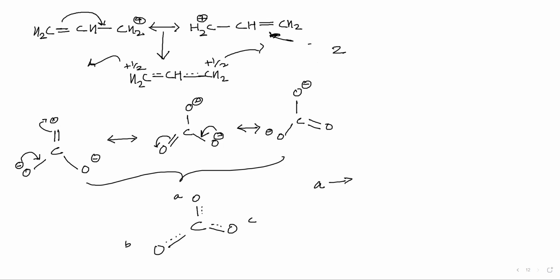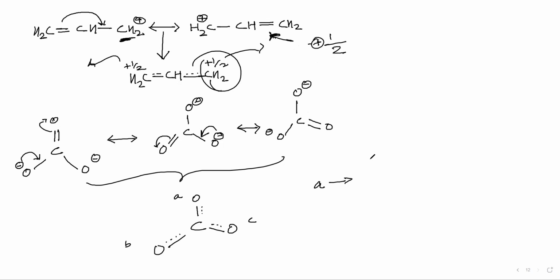Correct? Okay, 2. And I want to find what will be the charge in this carbon. So I will look at this carbon and I will say, okay, fine, the positive charge is in this carbon in only one resonating structure. That means positive 1/2.